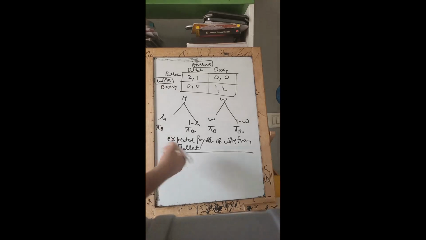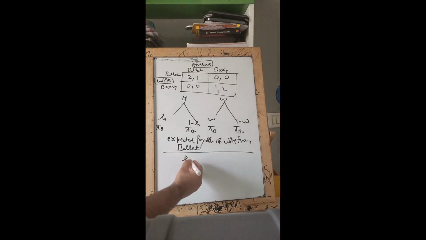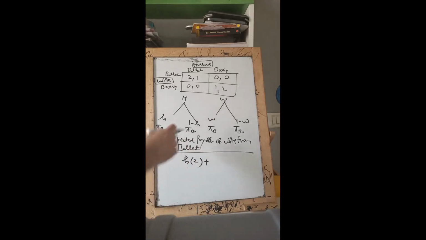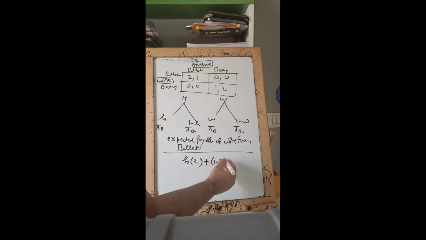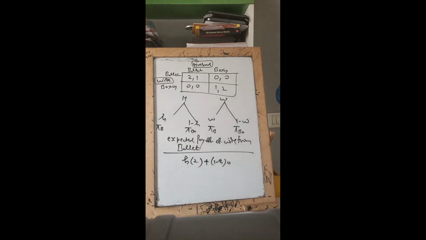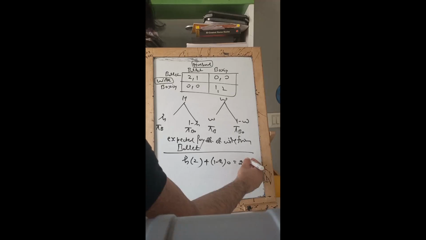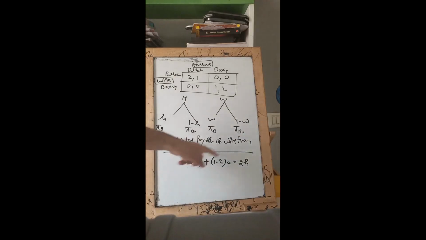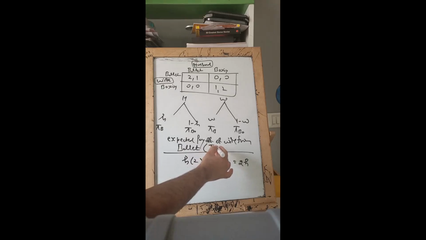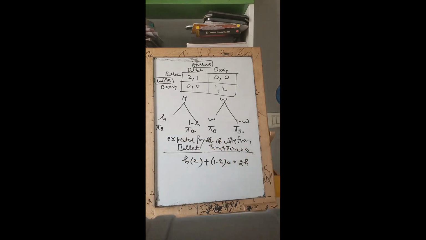Suppose husband also goes to ballet, the probability of which is h. So, wife is gonna get 2, right? But if the husband is going to boxing, the probability of which is 1 minus h, the wife is going to be ending up with a 0. So you have this as 2h. If you guys are not comfortable with this, go to your third semester economics, where you would find that the expected payoff stands for pi 1 n1 plus pi 2 n2. Remember that pi are the probabilities and n1 and n2 are respectively the final outcomes. So the same thing I have used here.